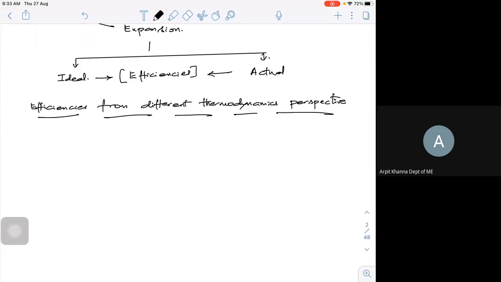If it's an isothermal efficiency, I have the isothermal work, or ideal work, to actual work if I go for a compression.